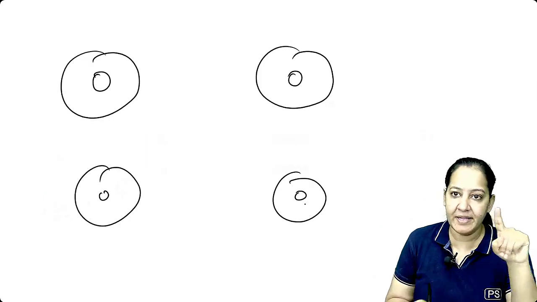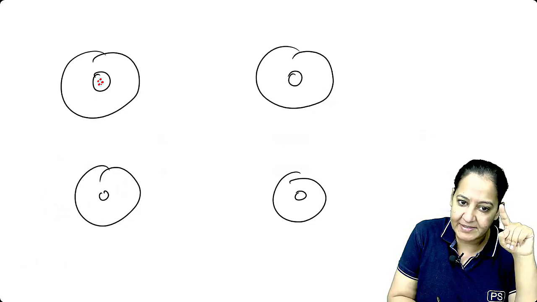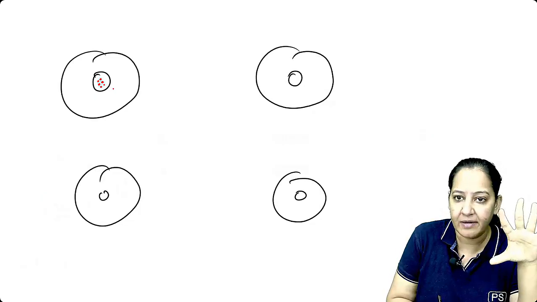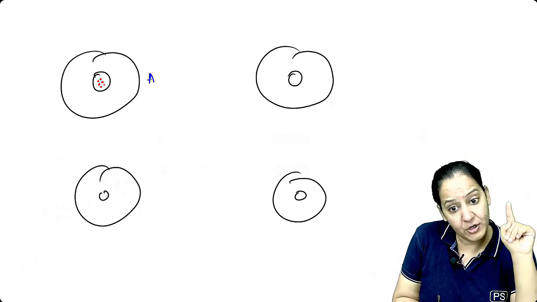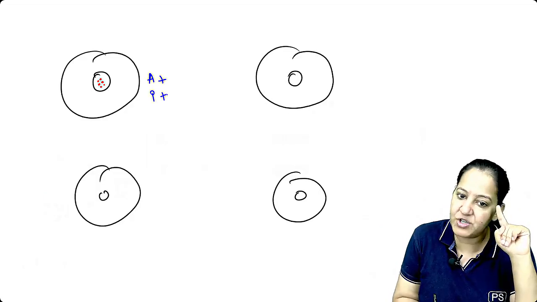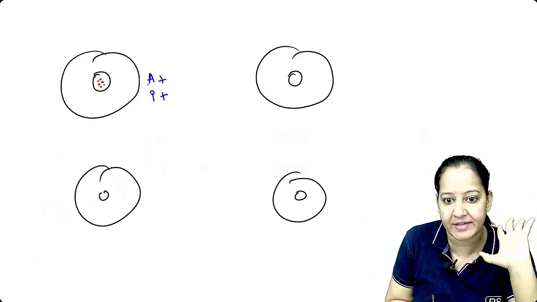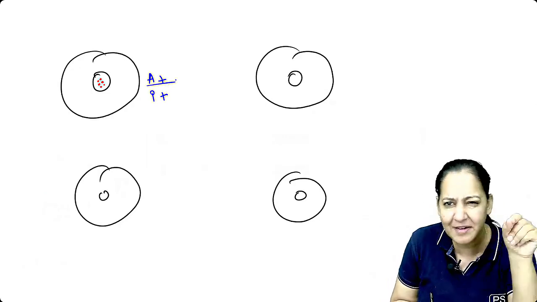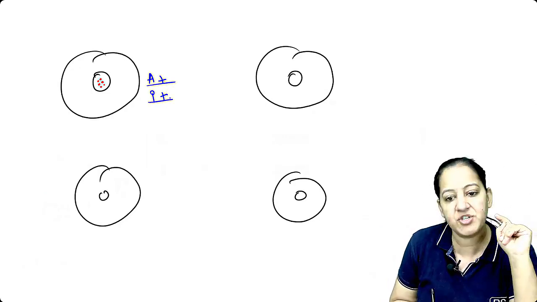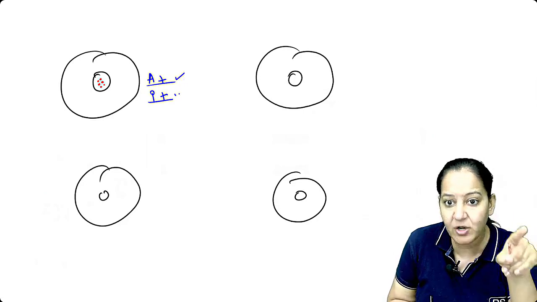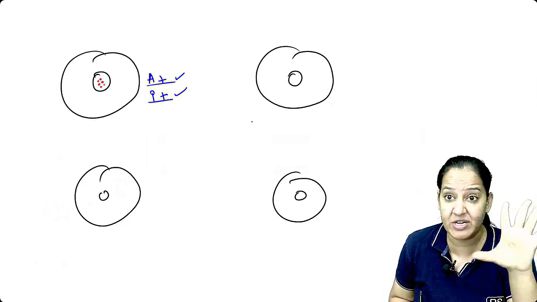So if I'm repeating the test, every time I'm getting the same result and that too correct. So I will say here, ma'am, accuracy is present and precision is also present. Accuracy means the answer is correct. It's in the bullseye, in the center. And every time it's the same. It's approximately a little bit here and there, but every time it's the same. So precision is also there. So the answer is correct and repeatable also. The best test. We want this.